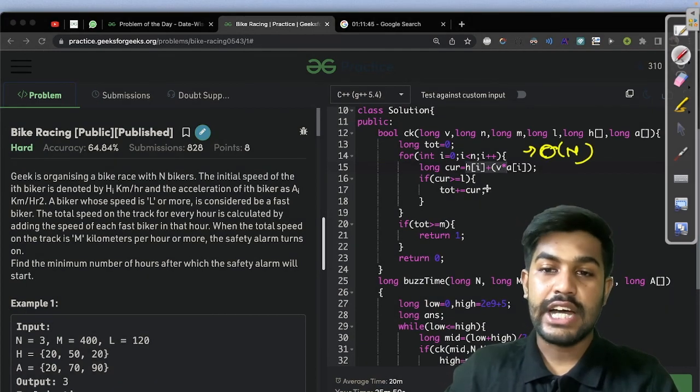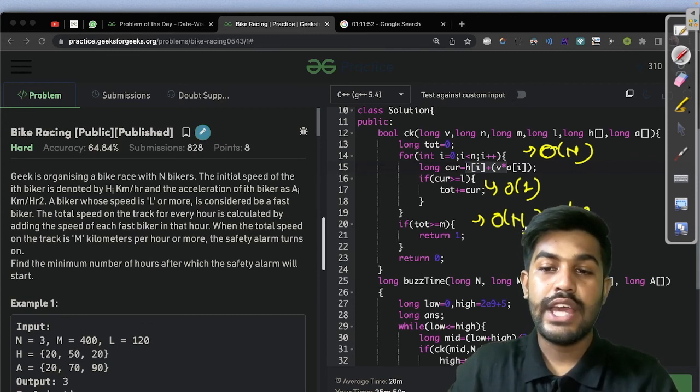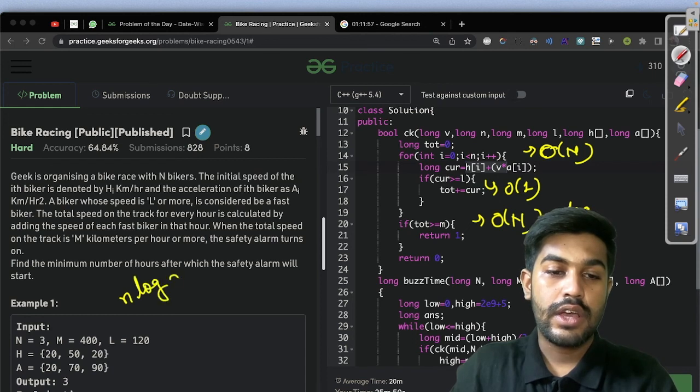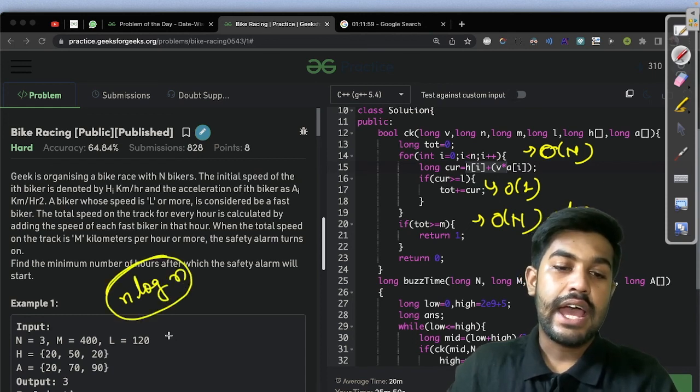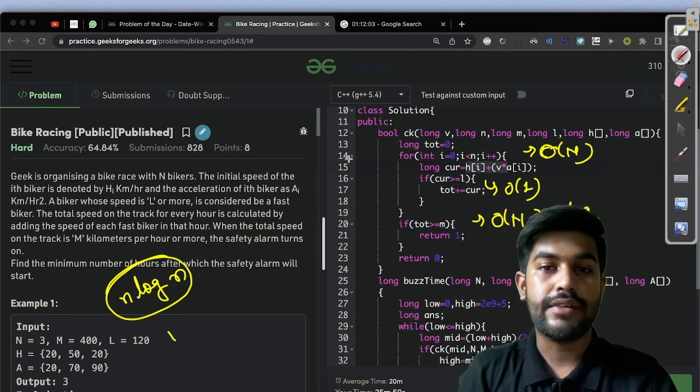And for each element, we are doing constant operation. So in total, we have the time complexity of n for each log n operation. So we have the time complexity as n log n. Okay, and with n up to 10 to the power 5, this is very much feasible and it would be less than 10 to the power 8.